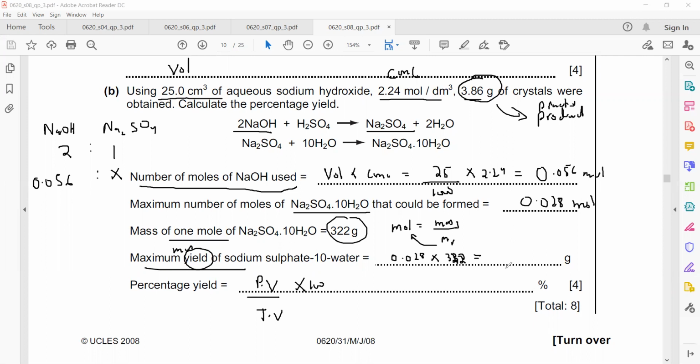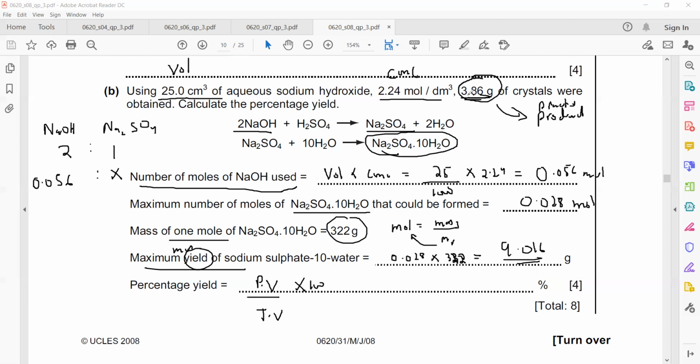9.016. So what does it mean? This is the amount of product which we should get. So this is a theoretical value. Theoretically we should get 9.016, but practically we are only getting 3.86. And there are reasons for that.